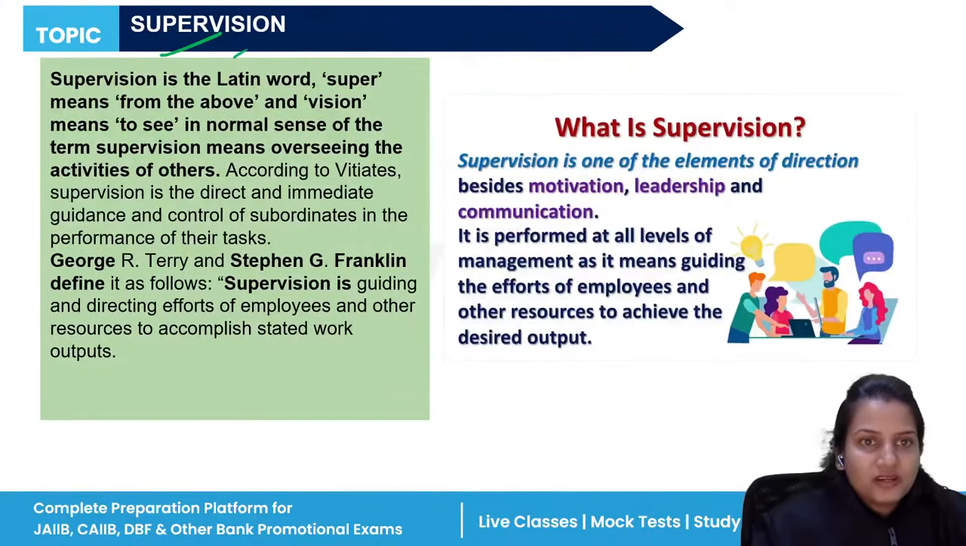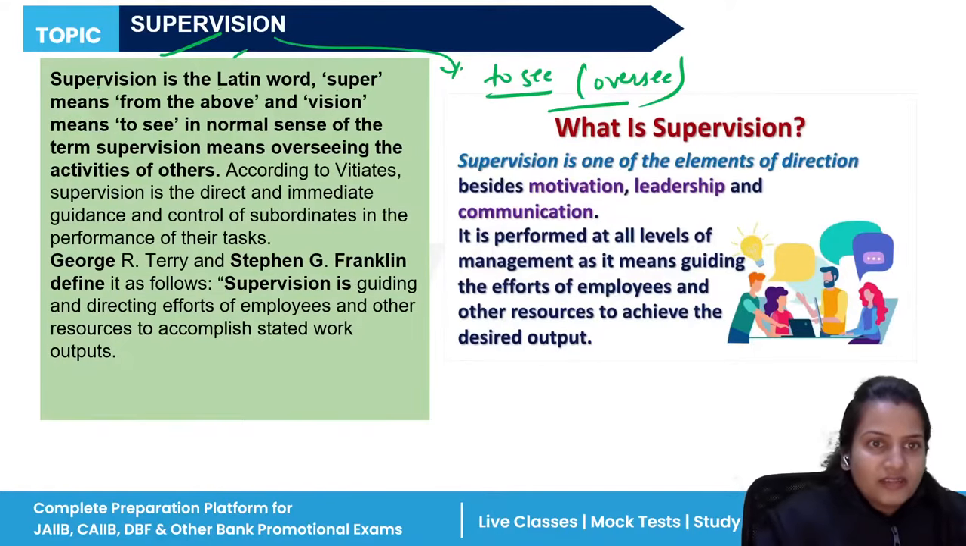Now, next is supervision. Supervision means to see, that is, to oversee. Supervision is from a Latin word. Super means from above, vision means to see. It means to see from above, that is, oversee.